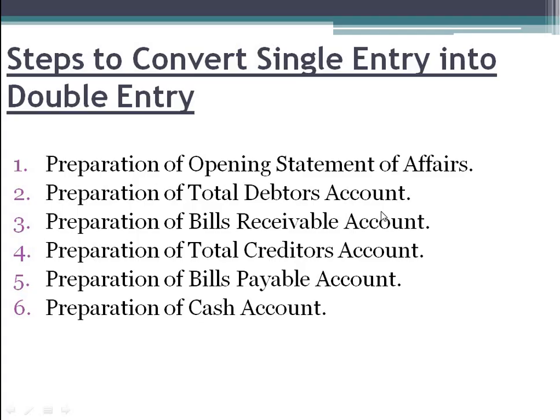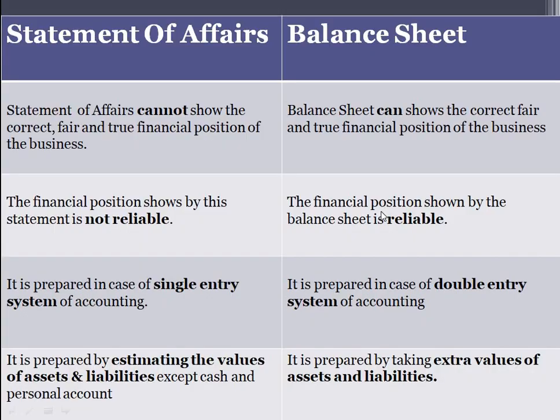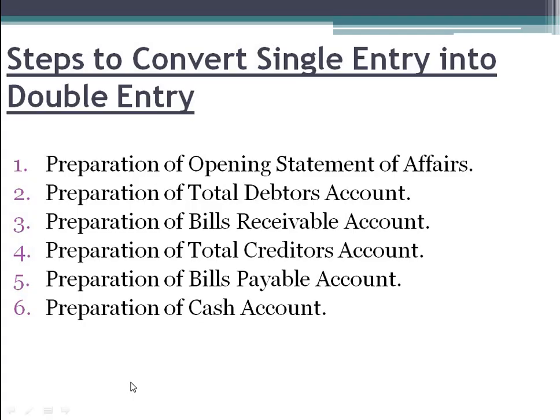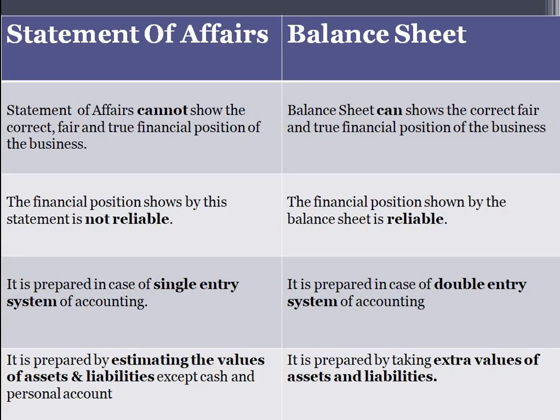But when it comes to the balance sheet, it is prepared by taking actual values of assets and liabilities, whereas statement of affairs is prepared only in terms of estimated values of assets and liabilities. Clear? Now that's the difference between the statement of affairs and the balance sheet.